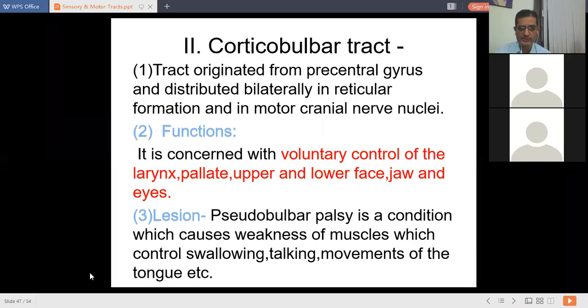The next tract that we have to study is the corticobulbar tract. This tract originates from the precentral gyrus, that is, the primary motor area of the cerebral cortex, and it is distributed bilaterally on both sides to the reticular formation. The reticular formation is present in the brainstem. So they are distributed to the brainstem in the cranial nerve nuclei, because almost all cranial nerves originate at the brainstem. So this corticobulbar tract ends at the nuclei of cranial nerves.